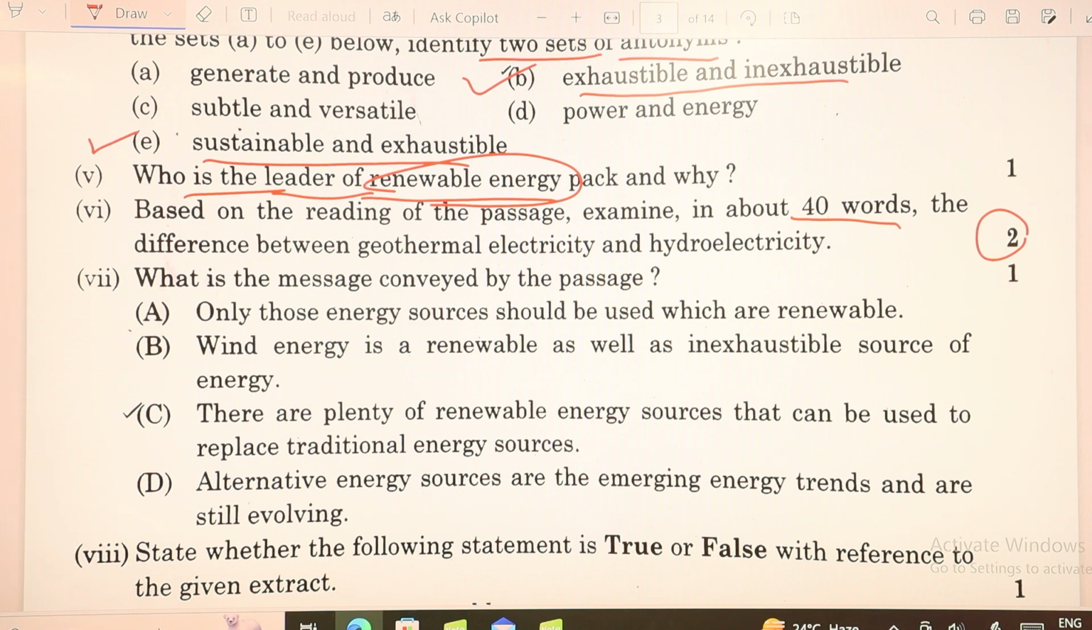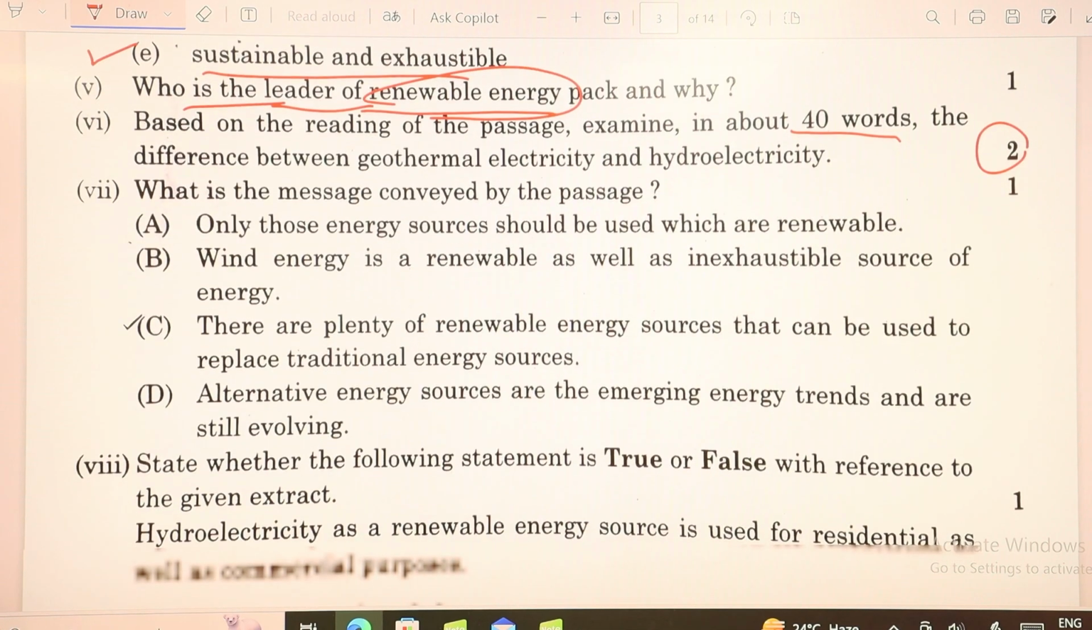For this, you will write the answer as: geothermal electricity is generated by tapping into underground reservoirs of hot water and steam, utilizing Earth's internal heat. In contrast, hydroelectricity is produced from the energy of moving water behind dams. This would be the answer to it.